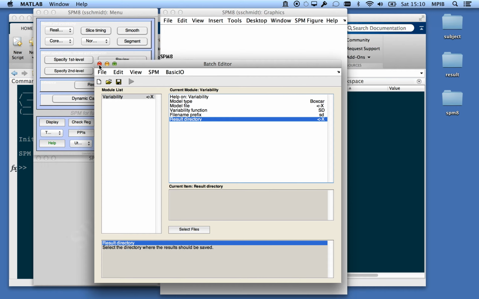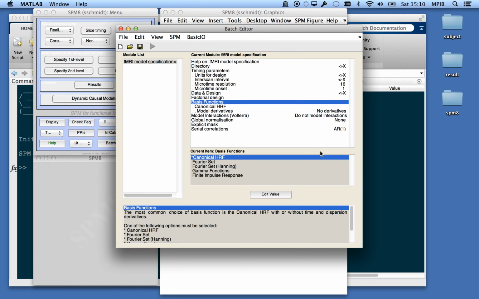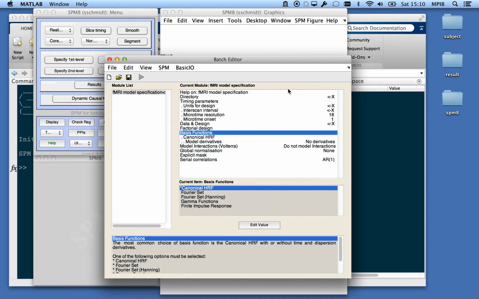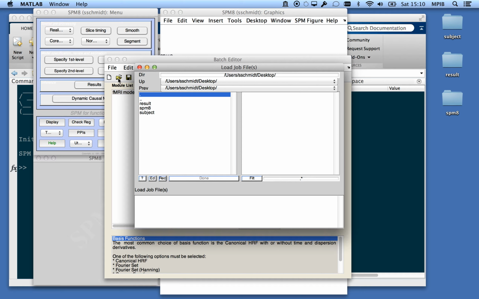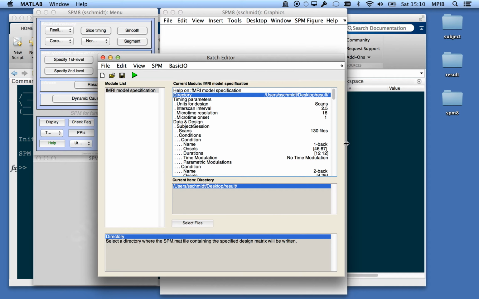So I will just close this down for a second to show you how to set the model. We'll open first level, and instead of just setting this all up manually, I'll load in the model I have already prepared. From the subject folder is a model mat. Just open that up. So we can now see several things defined. Important here is that the boxcar modeling approach only uses a subset of the parameters that you can specify in this view,